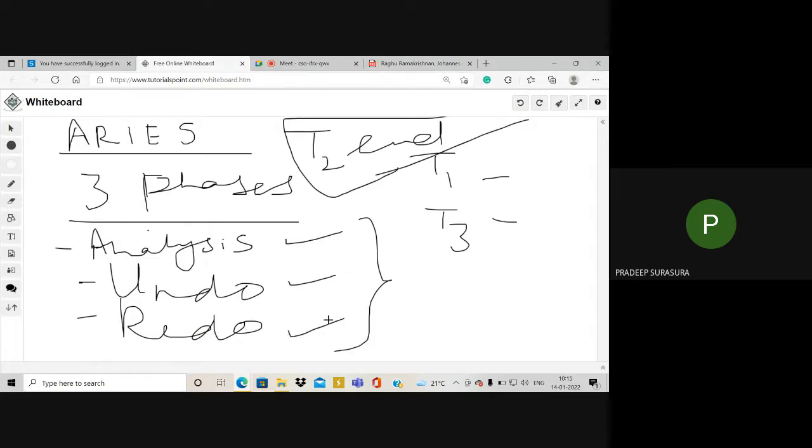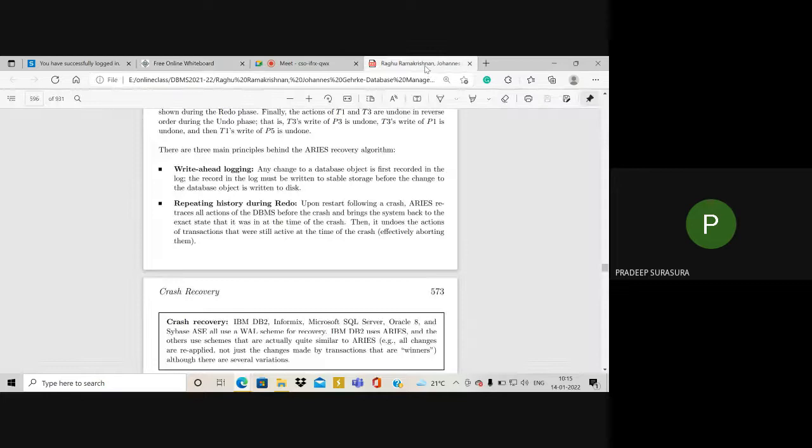In the analysis phase, we identify which transactions were executing at the time of the crash. Then undo those transactions which made the data dirty, then redo the transactions from the consistent stages, so that every time we lead to a consistent state.